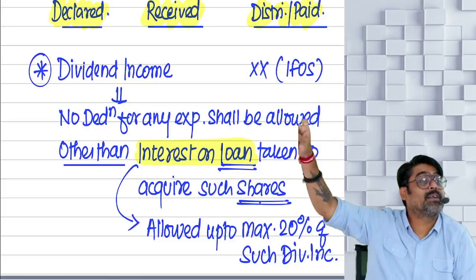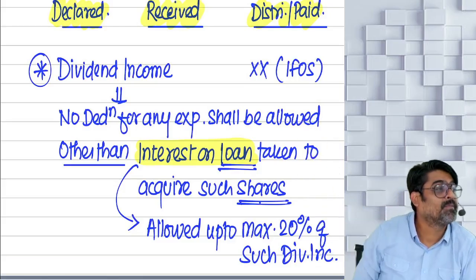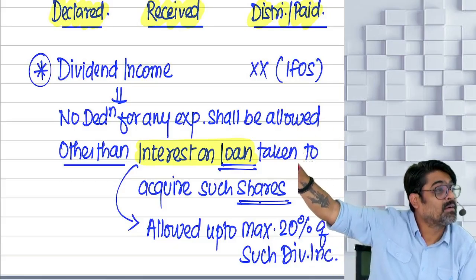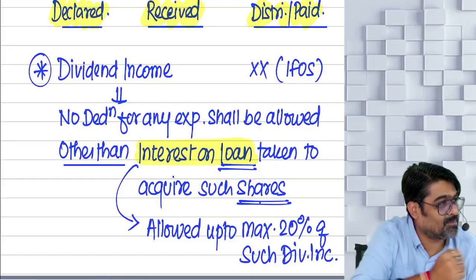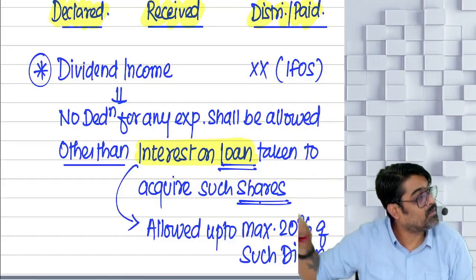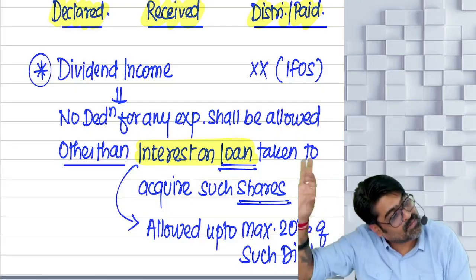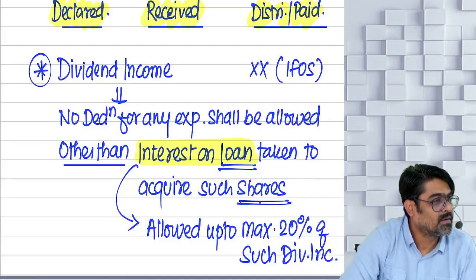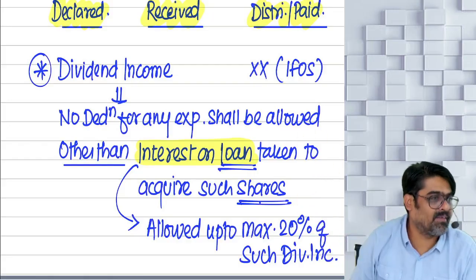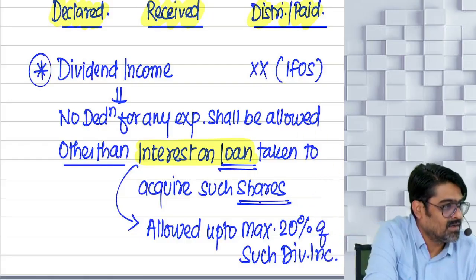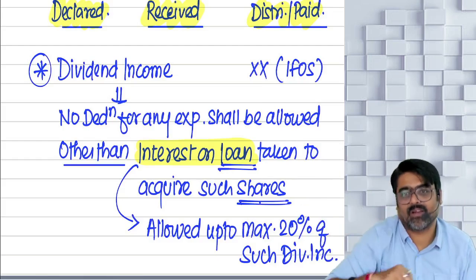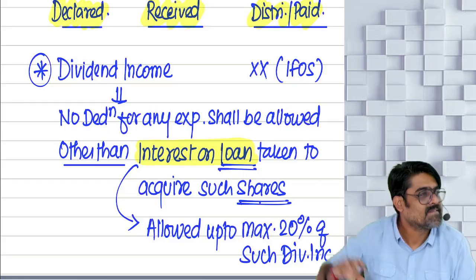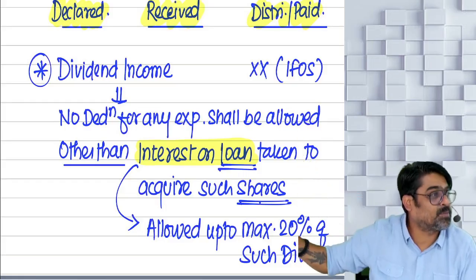How much is the dividend income given in the question paper? 20% of that you are to take. In the class we are taking another example, no? So 80,000 into 20% will be the maximum interest allowed. How much interest have you paid? In the question paper it will be given, no? Right now in the class I am saying 35,000. No sir, it should be 35,000. No, you said in the question paper they are saying that the interest paid is 22,000.